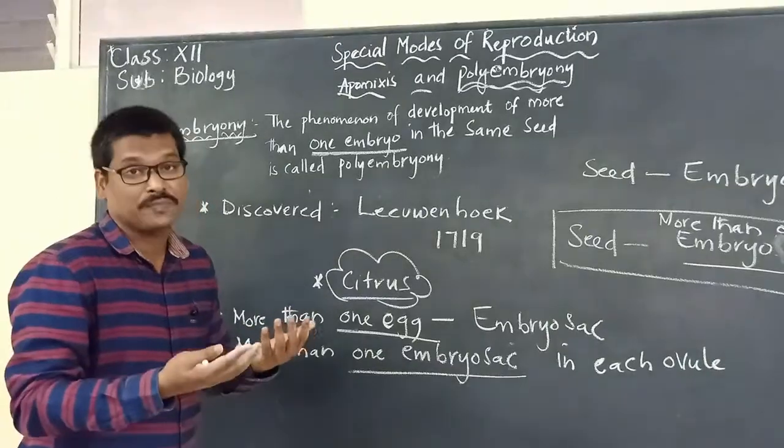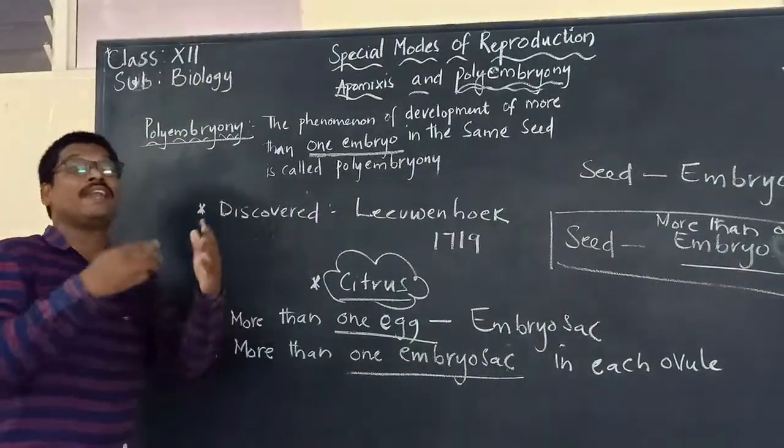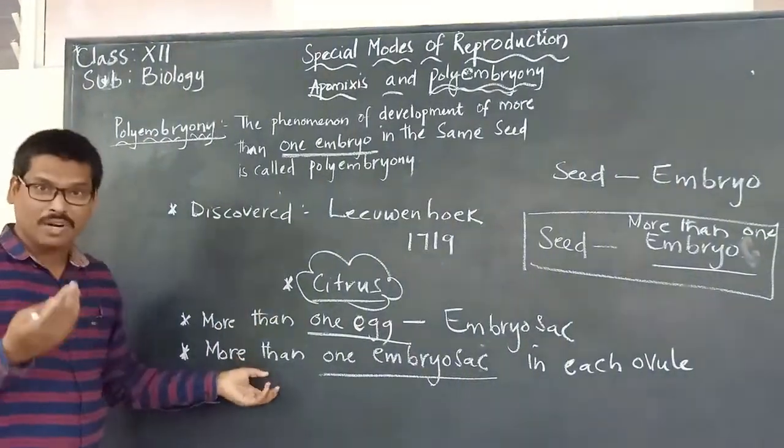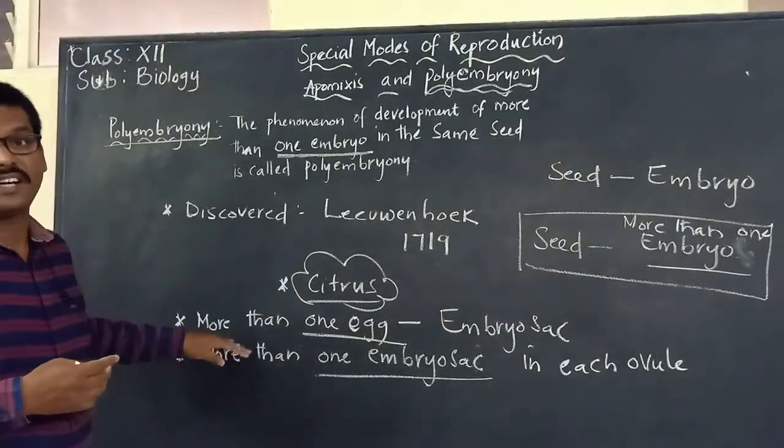If all those are fertilized, they give rise to n number of embryos. This is another reason.